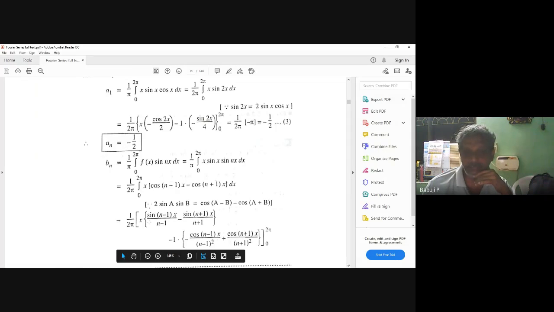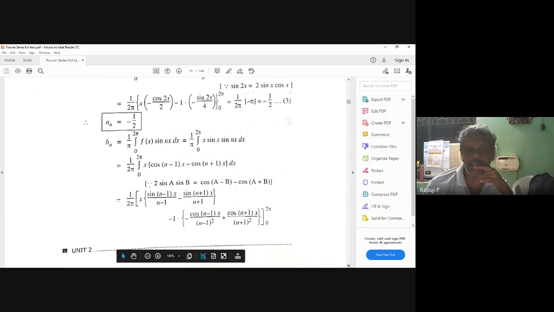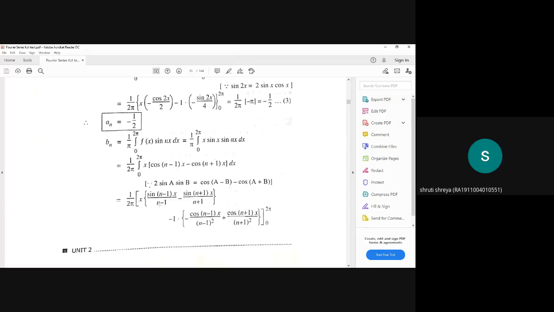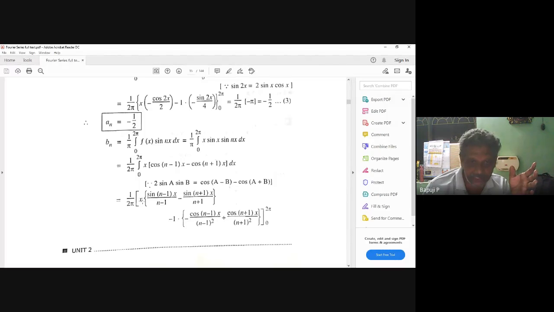This integration, if you differentiate it, you can get this. If you integrate it, what is it? Minus of this fellow, minus of this fellow. Now only the story will start. The upper limit, this whole term will vanish or not? Sin 2 pi is what? 0. Sin 0? 0. Otherwise, if you put 0 here also, the whole term will vanish. In the next place, if you put 0 also, what will happen? Collapse. Correct? So that fellow is totally waste.